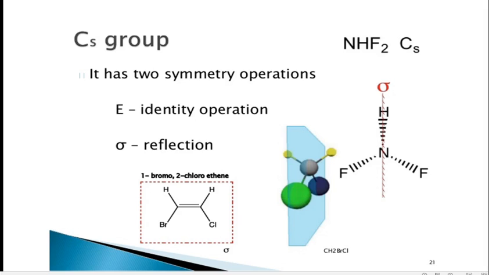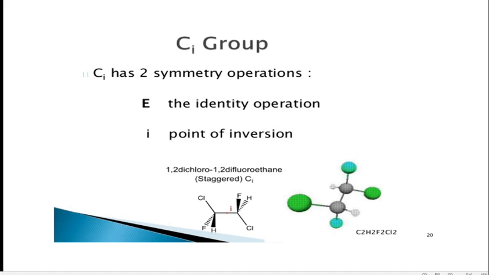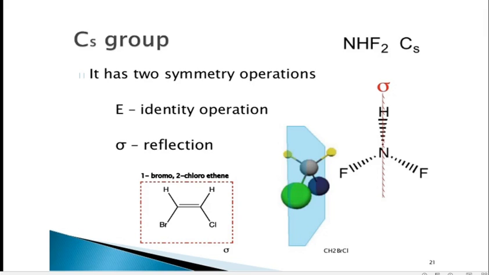Now another example is NHF2. For this molecule, imagine a plane: here is the imaginary plane which bisects the molecule into two halves.